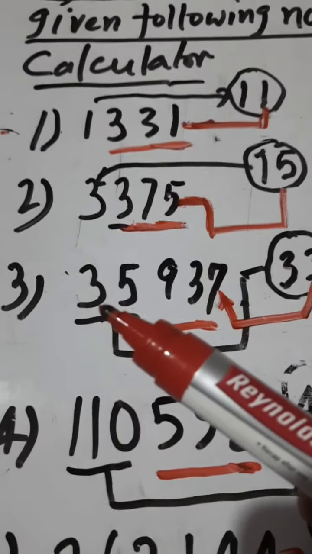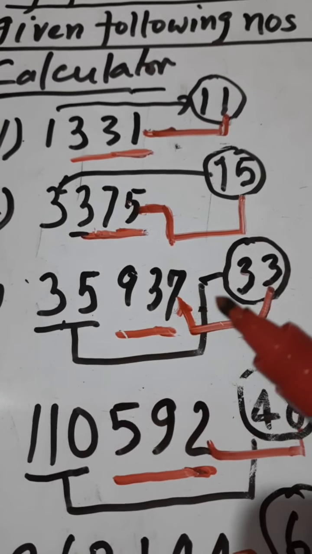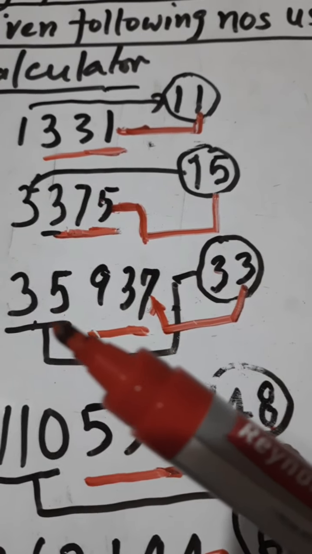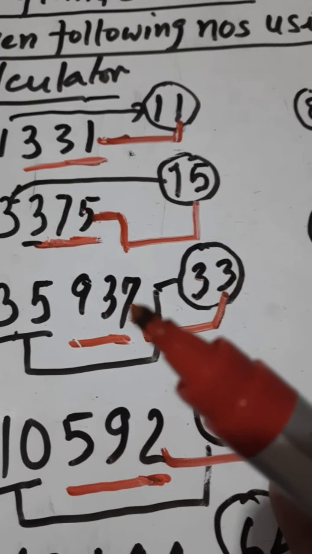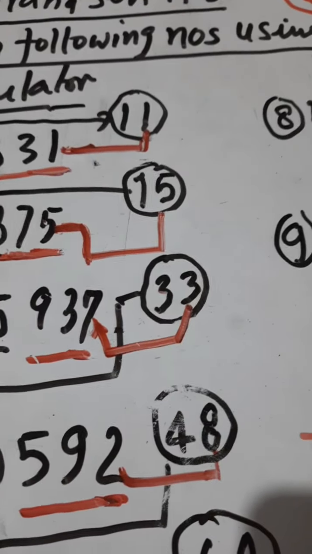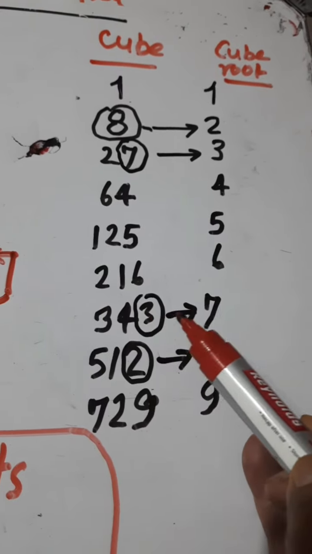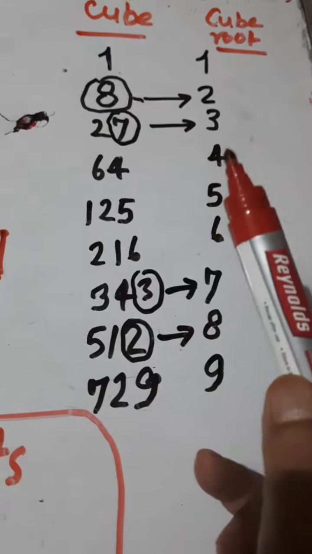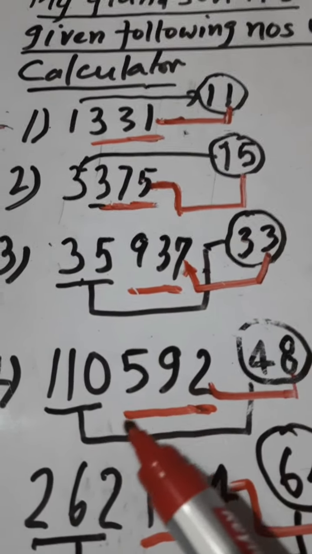Now let us see the third, 35937. Now we have 3 into 3 into 3, 27, and 4 will give 64. So 35 is less than 64, so this should be 3. And 7, when this is ending in 7, this should be 3 here. Because they are complementary. See, if this is ending in 3, it should have 7 as a cube root. If it is ending in 2, it should be 8, and if 8, it should be 2. 3 and 7, and 2 and 8 are complementary. All others are maintaining.